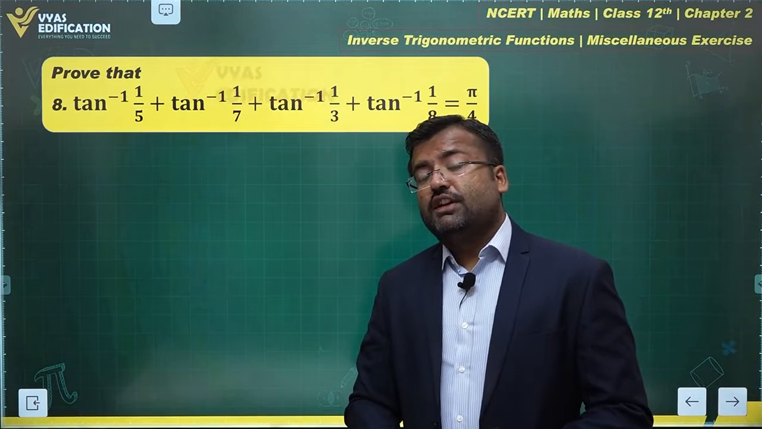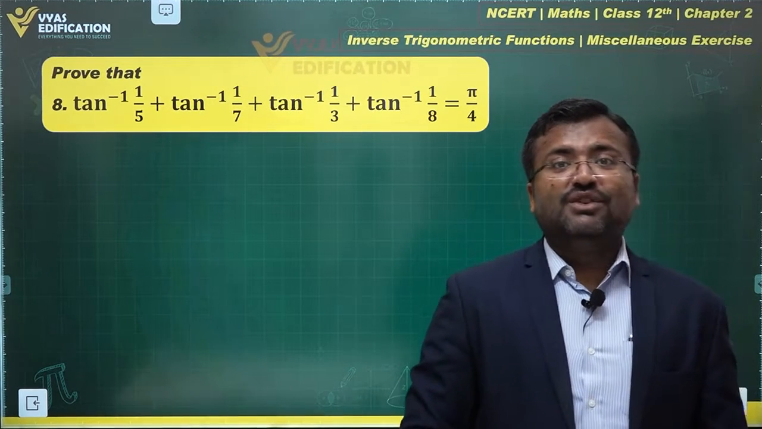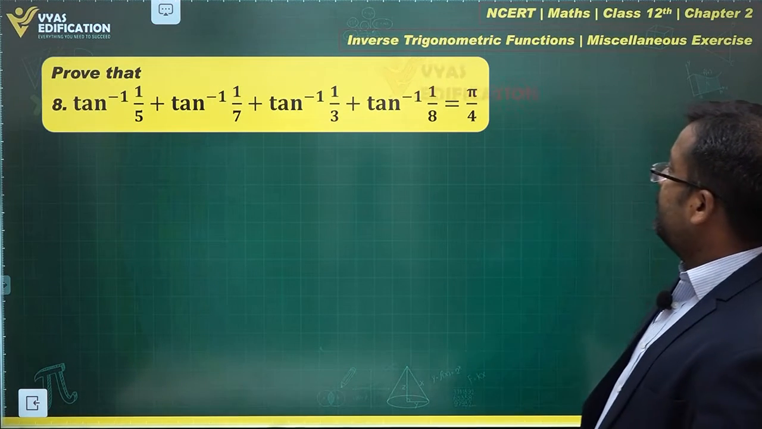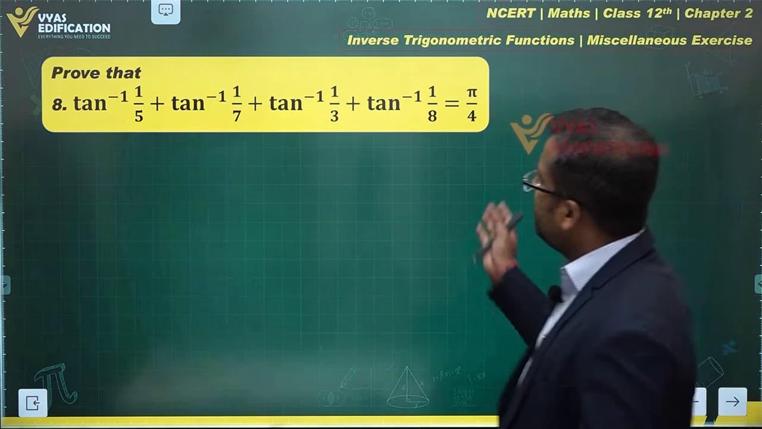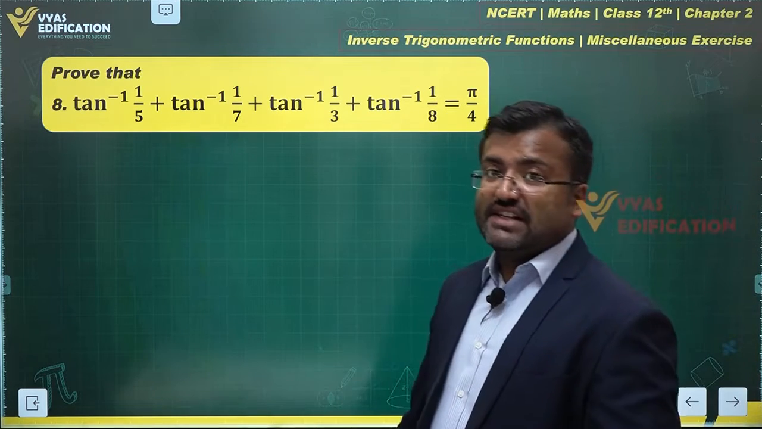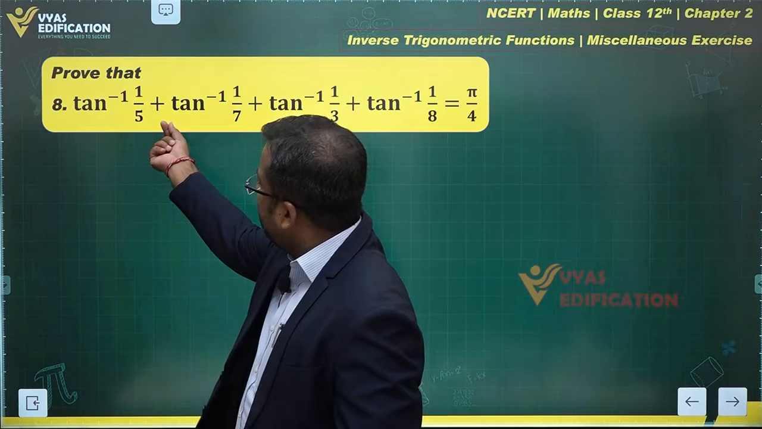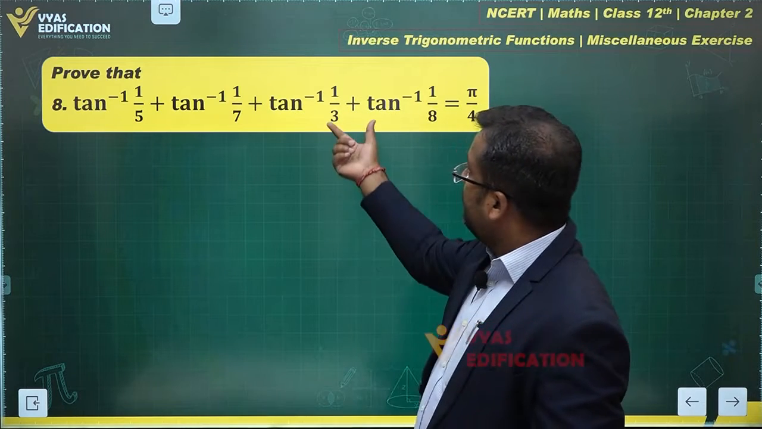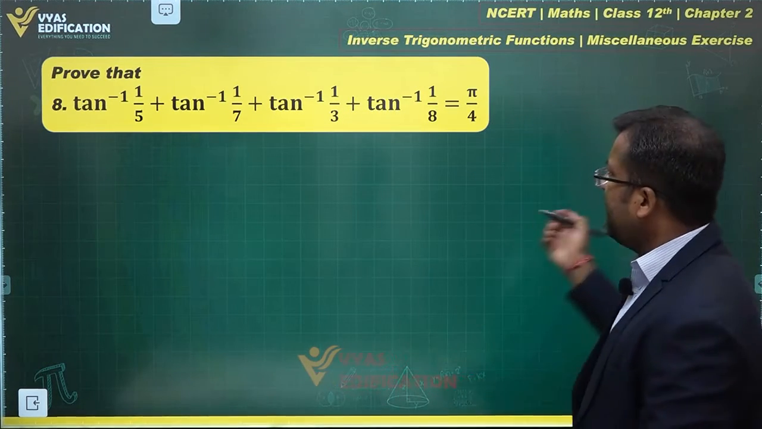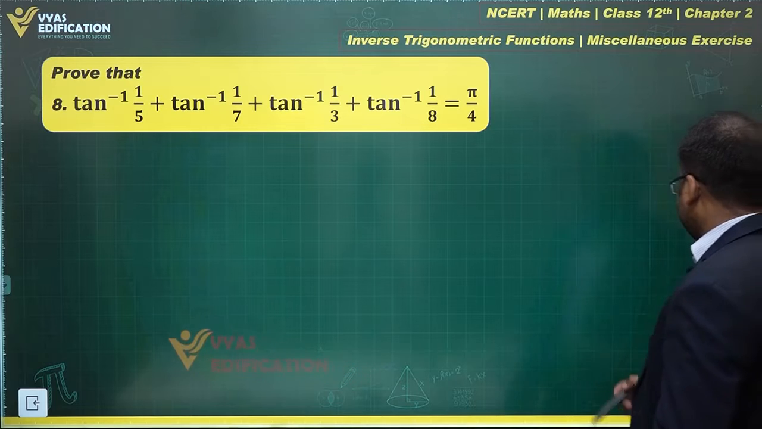Let's talk about this question next. Oh, there are so many tan inverse in the LHS, right? So, what are we supposed to do? We are supposed to simplify them. There are 4 tan inverse, right? So, we can add these two using tan inverse x plus tan inverse y, and let's see where that takes us.